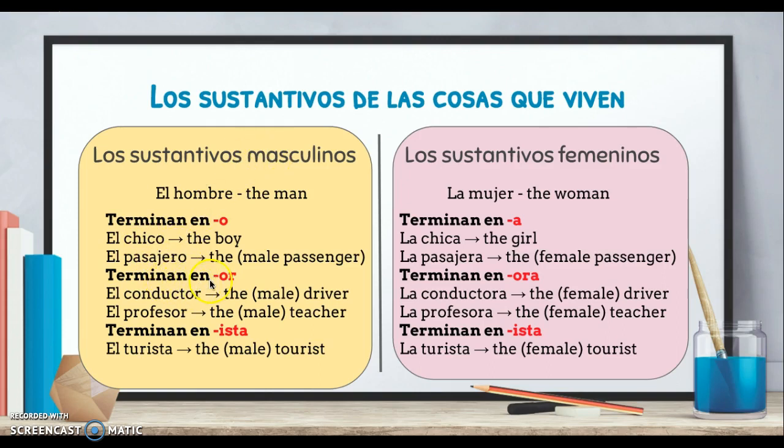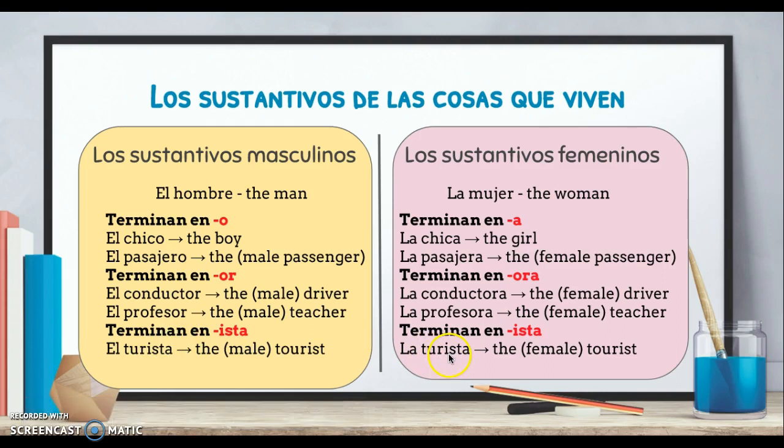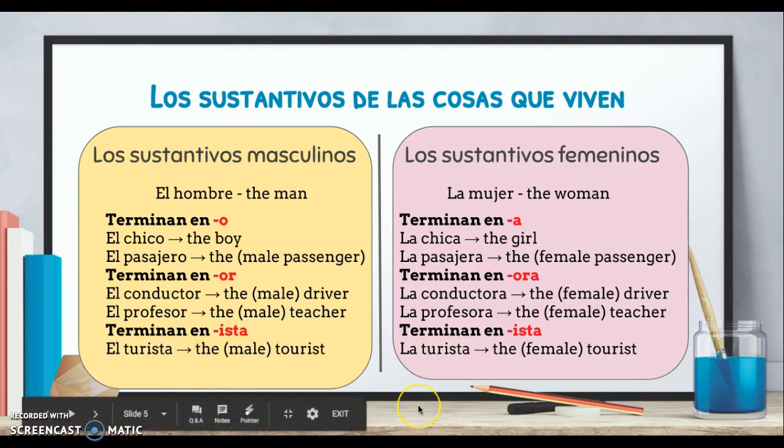Las palabras que terminan en OR, como el conductor, el profesor, también son masculinos. Y las palabras que terminan en ista, como turista. Ojo, watch out, I'm going to talk about this a little bit later, but look, el turista, la turista. Just keep in mind, what is the difference between those two words? Okay.